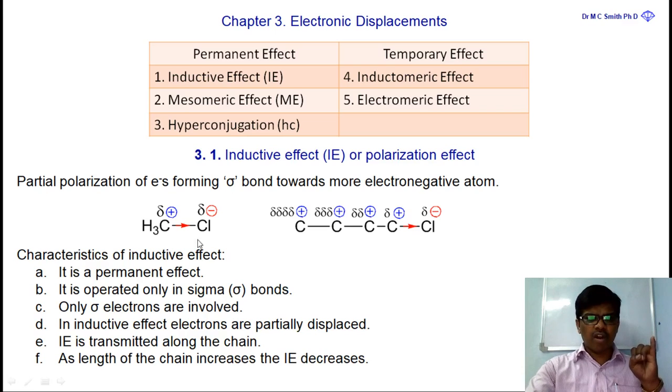See, in methyl chloride there is no break of bond, but chlorine attains a partial negative charge and methyl attains a partial positive charge, and the inductive effect is transmitted along the chain. As the length of the chain increases, the inductive effect decreases.